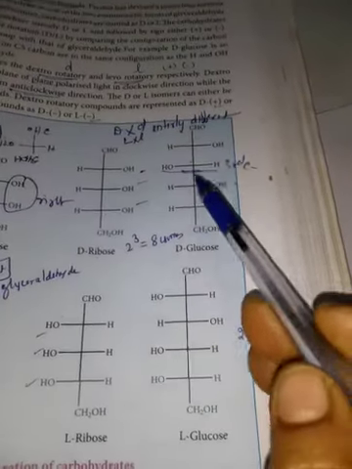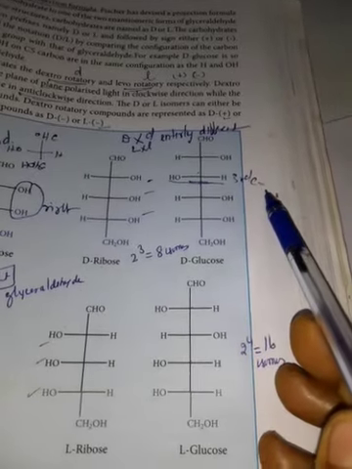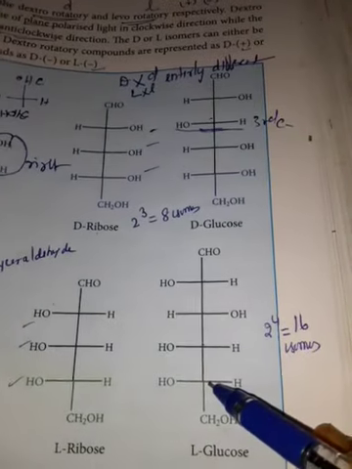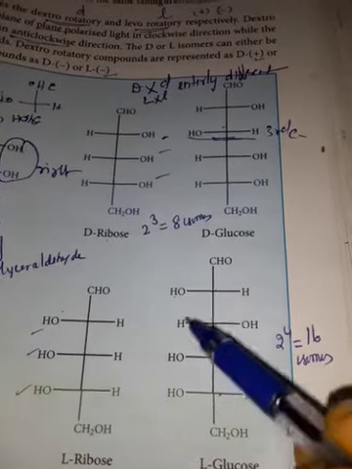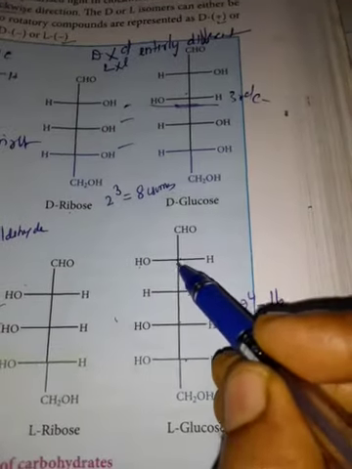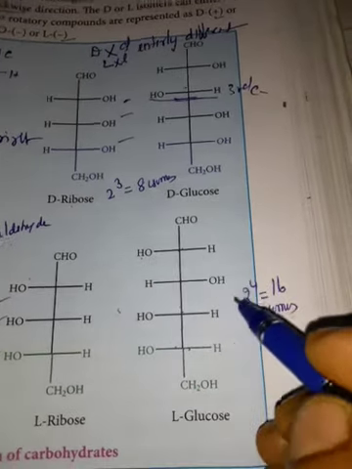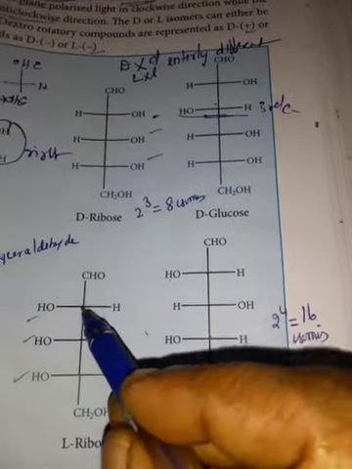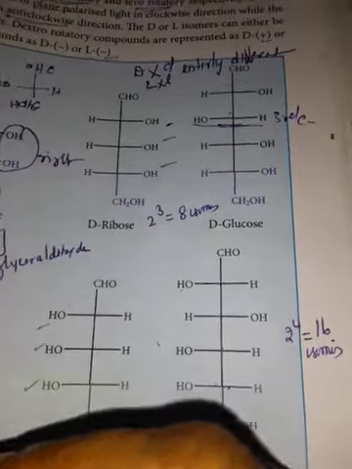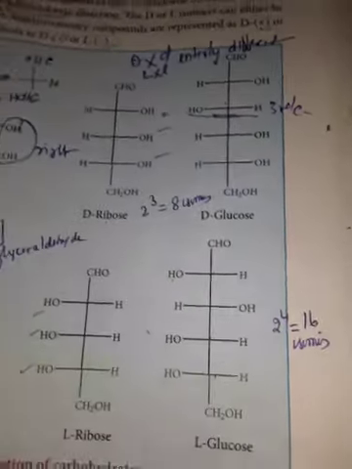Glucose: except for the third carbon, all the OH are on the right side in D-glucose. In L-glucose, all the OH are on the left side except the third carbon. So here there are 4 asymmetric carbons, so 16 isomers are possible; 2 power 4 is equal to 16. Ribose has 3 chiral carbons, 2 power 3, so 8 isomers are possible. Erythrose has 2 power 2, so 4 isomers are possible.